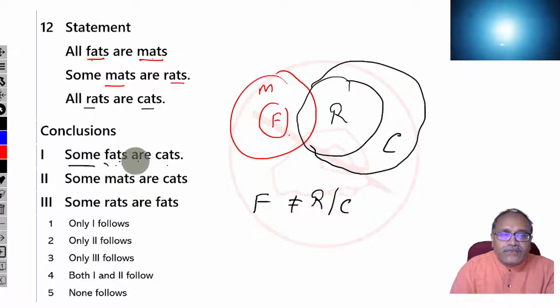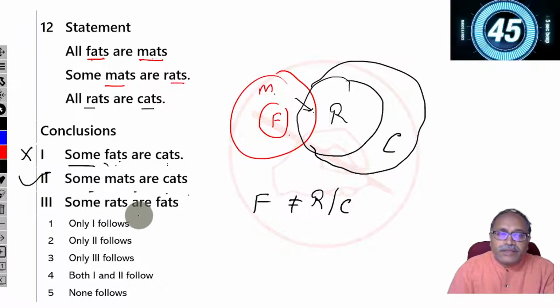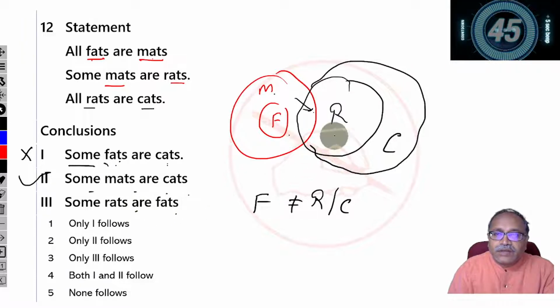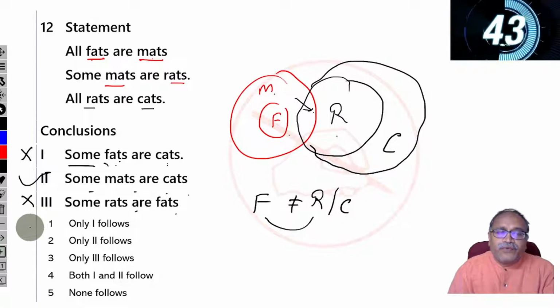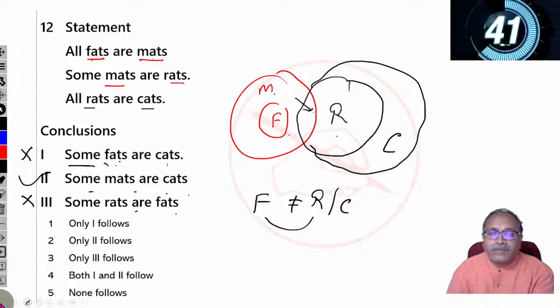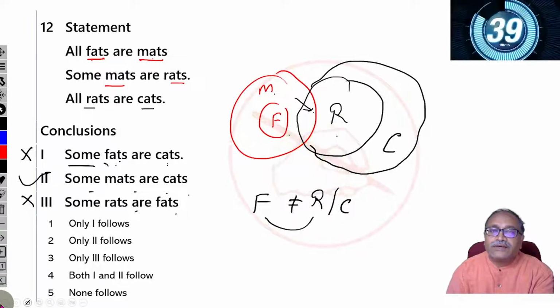So let's say some fats are cats. Can't say. Some mats are cats. Yes, there is an intersection, so it is right. Some rats are fats. Rat and fat, you can't say anything here. Therefore, only 2 follows. Your option choice is 2. Let's check that. That's right.